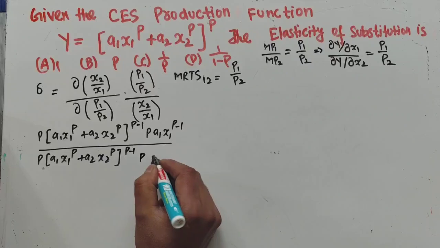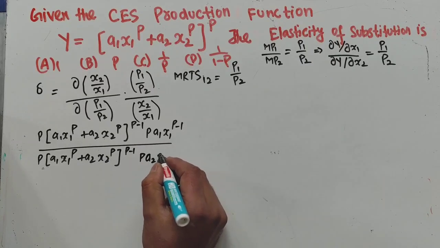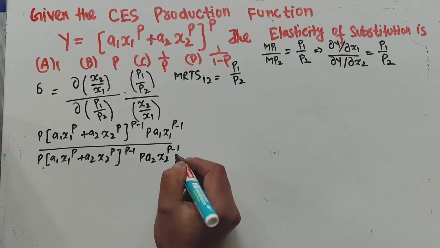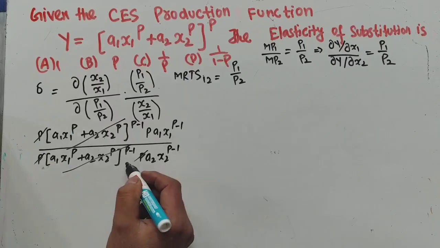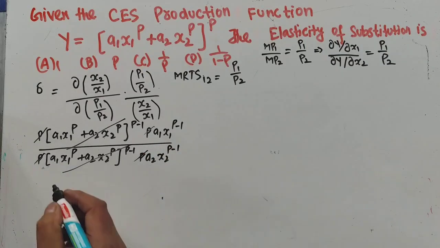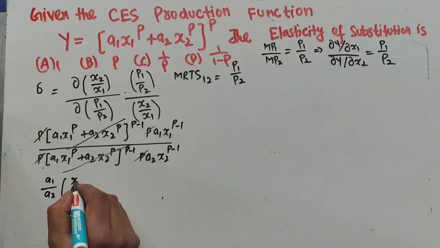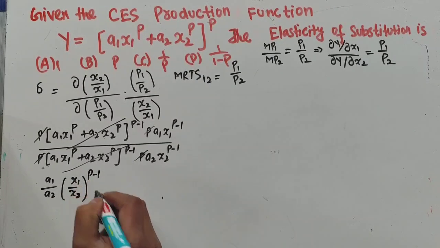So p becomes the coefficient, then we have a2, then x2 raised to the power p minus 1. Here this term gets cancelled, p and p get cancelled, so we are left with (a1 upon a2) times (x1 upon x2) raised to the power p minus 1.